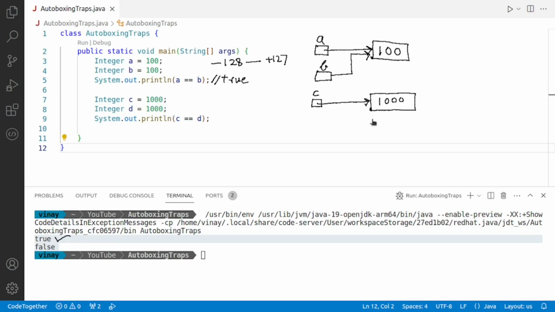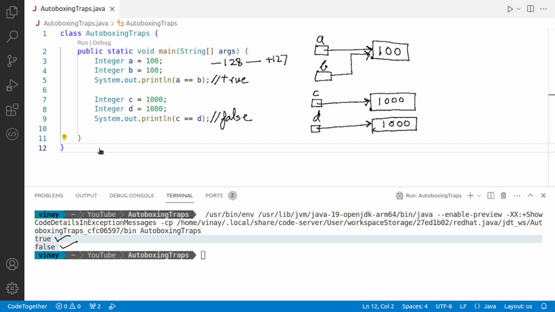So the computer creates another object. The value stored is again 1000 and the reference variable d refers to that object. But now when you say c == d, the computer will compare whether or not these reference variables c and d point to the same object. They do not point to the same object, though they contain the same value. So this becomes false, and that's why we are getting a false over here.